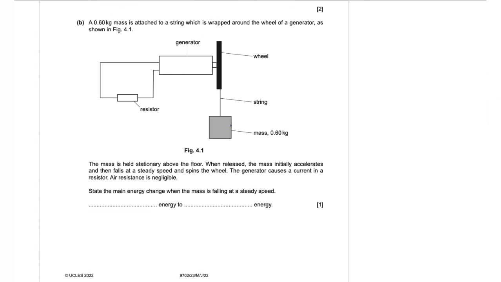Part B, a 0.6 kilogram mass is attached to a string, which is wrapped around the wheel of a generator as shown in figure 4.1. The mass is held stationary above the floor when released. The mass initially accelerates and then falls at a steady speed and spins the wheel. The generator causes a current in a resistor. Resistance of the wire is negligible. State the main energy change when the mass is falling at a steady speed. Because the mass falls, its GPE definitely is going to decrease, and the resistor is receiving the current, and the resistor is the only component that is in the circuit, so it heats up. So the energy change at last will be from gravitational potential energy to heat or thermal energy.